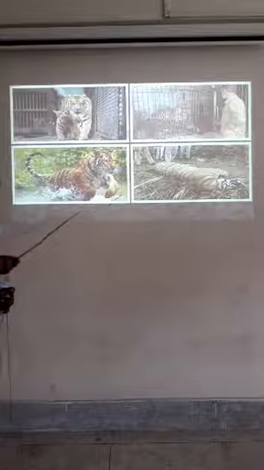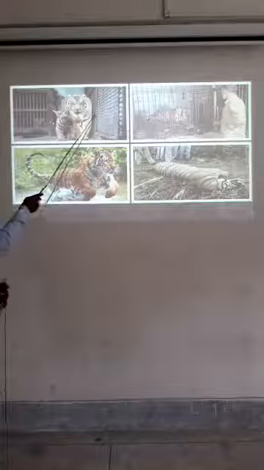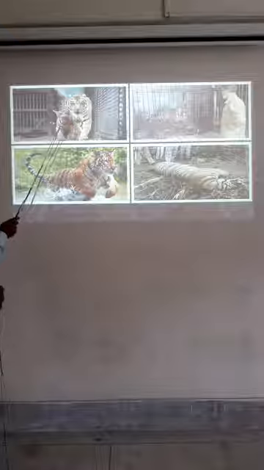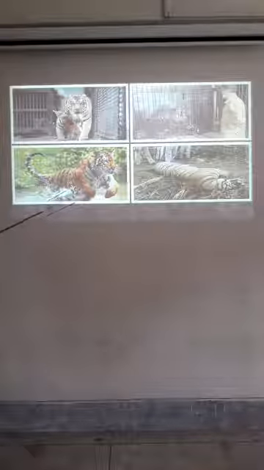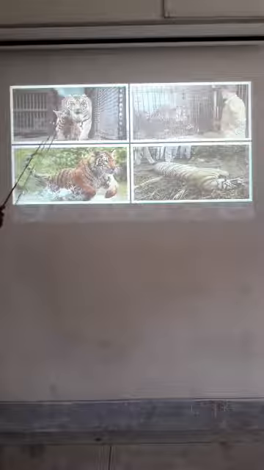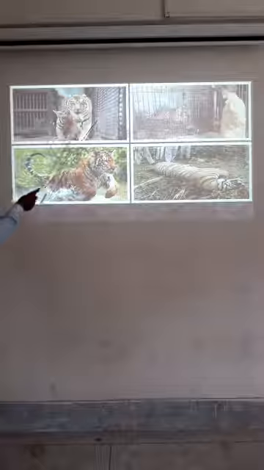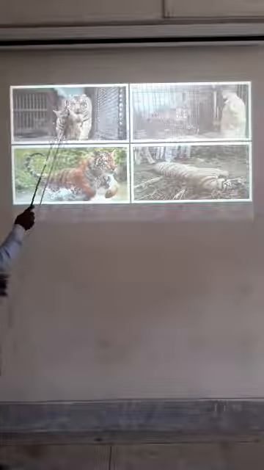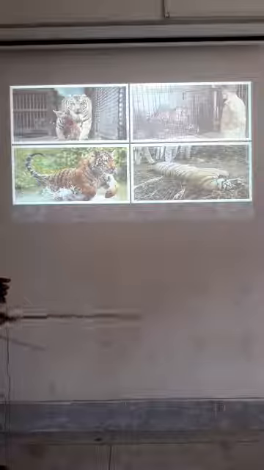Next, you can see another four pictures. In these pictures, there is a different sight you can see. That is a mother and a child. In the previous picture, you could see that they were playing, but in this picture they are chained. They are in a cage. They are walking in a cage. That means a zoo or any type of cage.